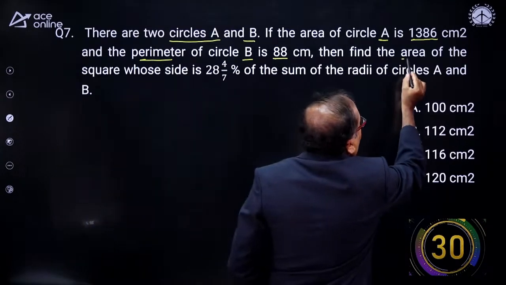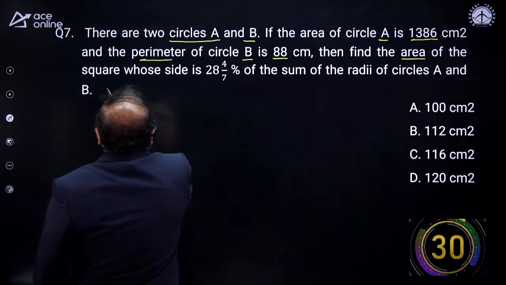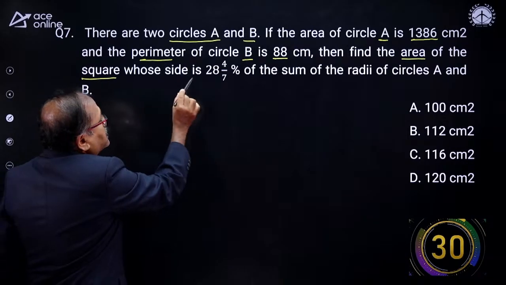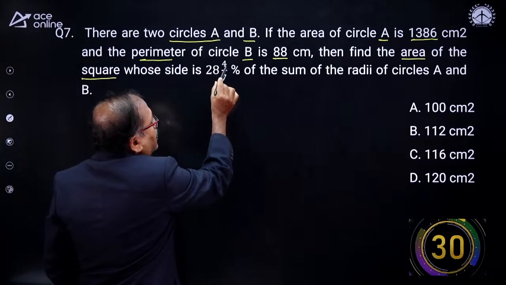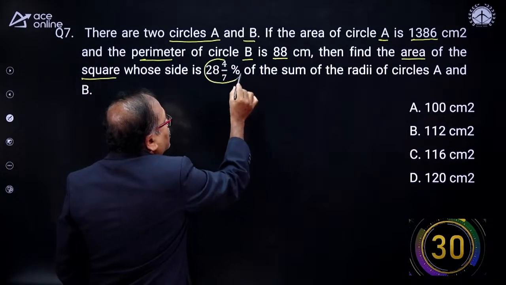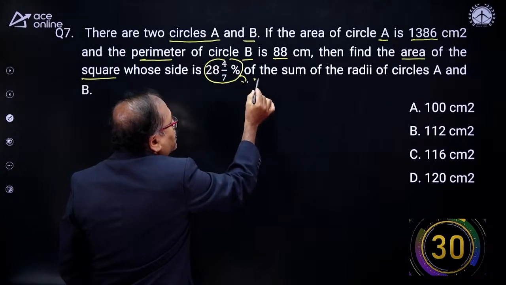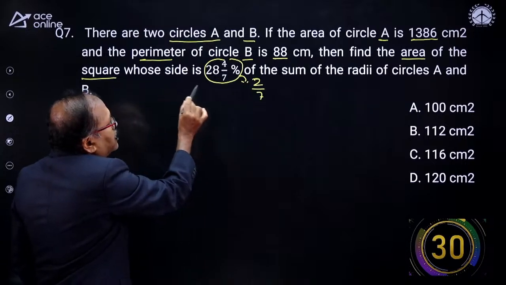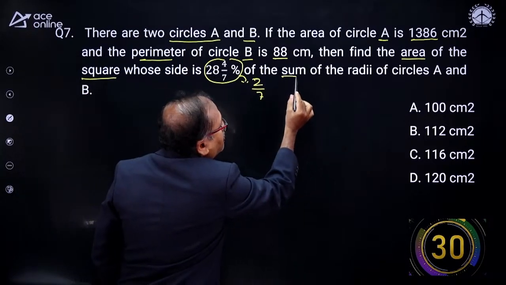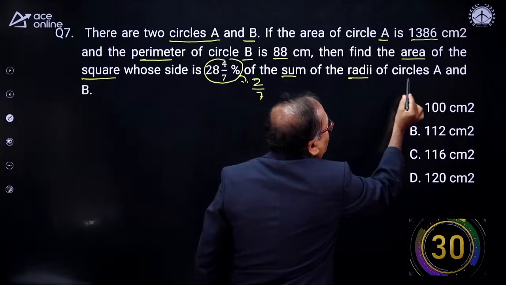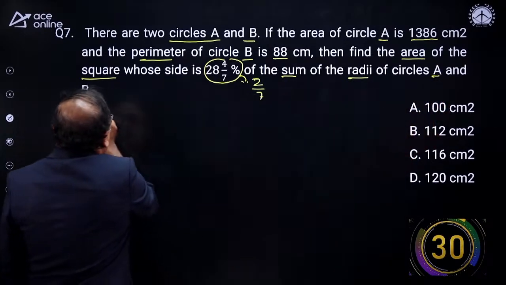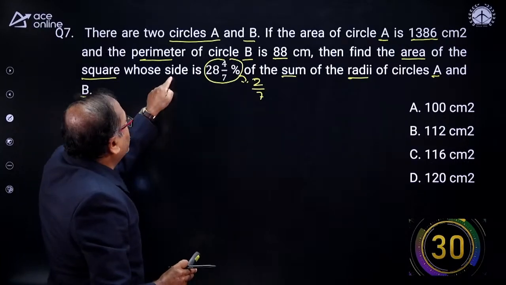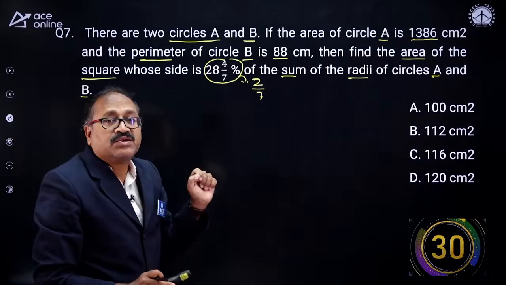Now find the area of the square whose side is 28 4/7%. You are expected to know that this fraction is 2/7. So the side is 2/7 of the sum of the radius of circle A and B. The moment I get the side, I will get the area of the square.